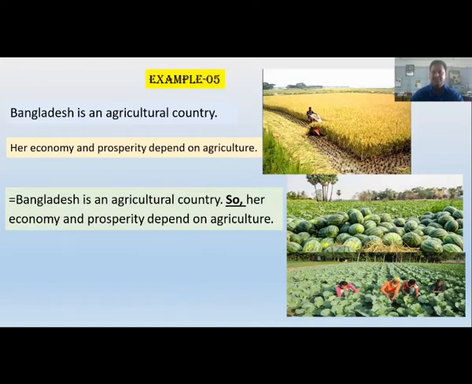Here my sentence connector is so. The word so, used as a sentence connector, connects the first sentence and second sentence together.